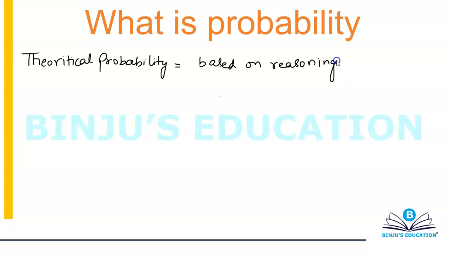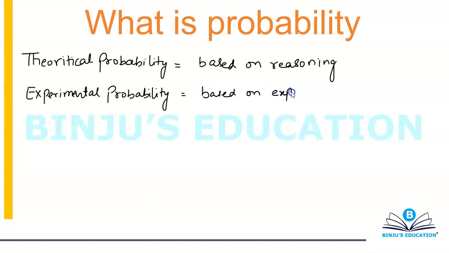Second is our experimental probability. Experimental probability is the one which is based on experiment. Let me make you understand the difference between the two. Let's take the case of a dice, which has 6 faces: 1, 2, 3, 4, 5 and 6.